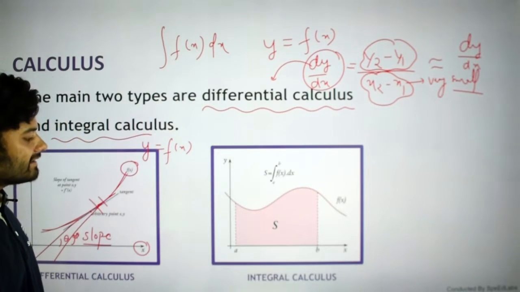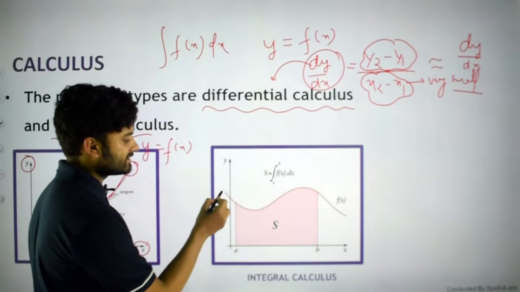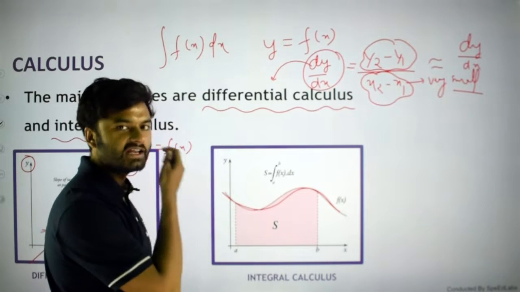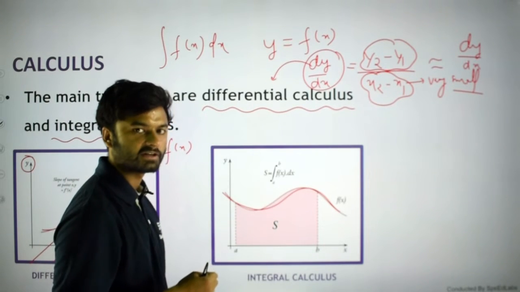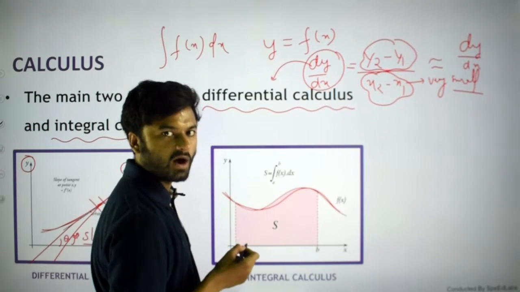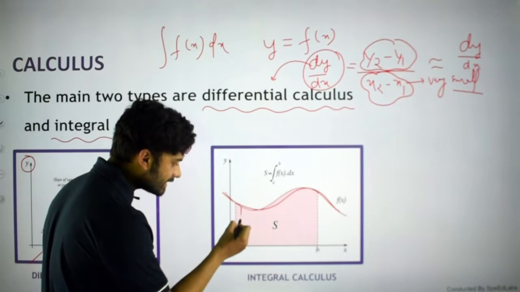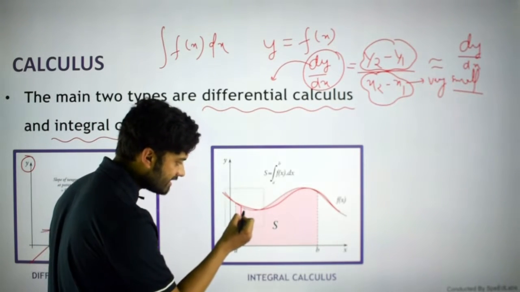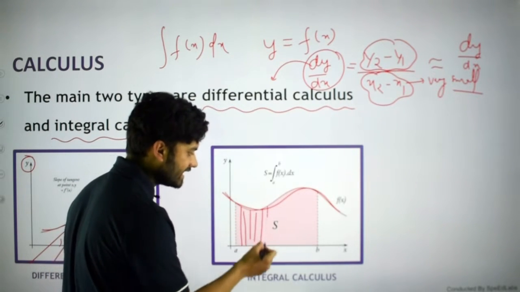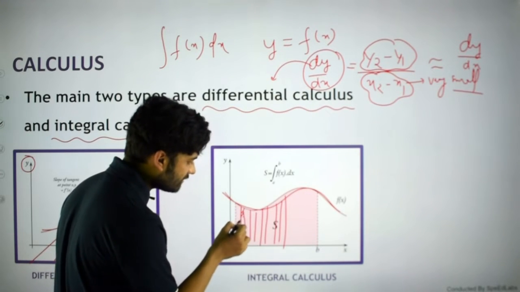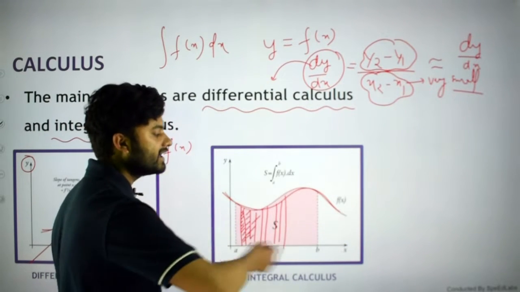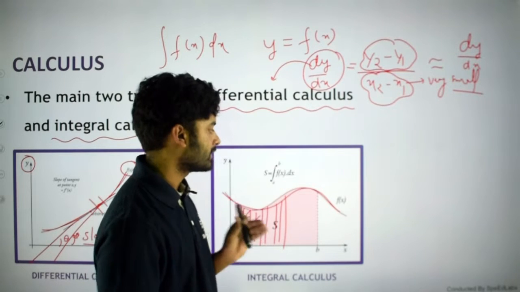Now in integral calculus, I have a function like this. Let's say this red curve is the function. If you need to find the area under this function, how can I do it? It is very difficult because it is not a straight line, it is a curved line. So how will we do it? We will divide this into very small rectangles, calculate the area of each very small rectangle, and add them up to get the whole area.